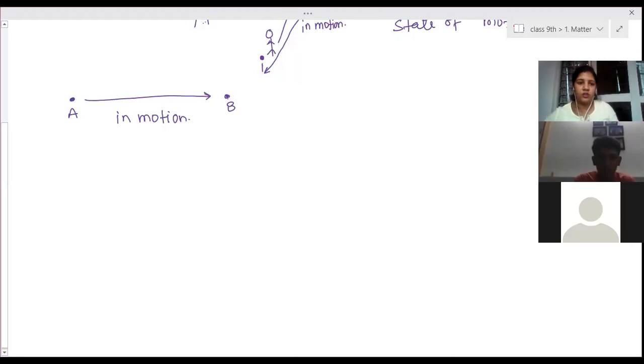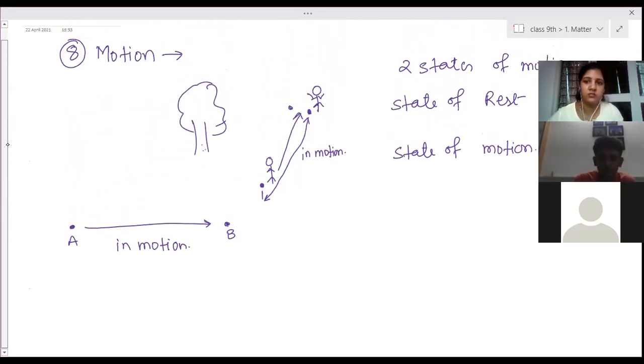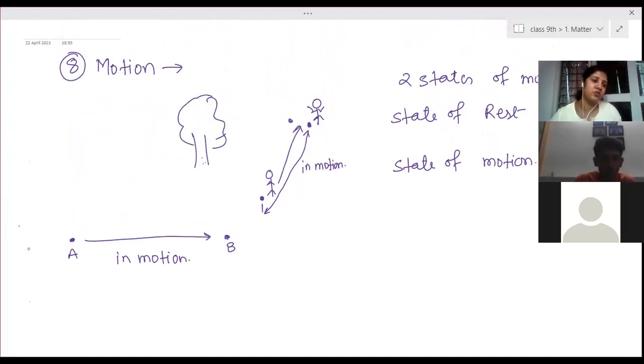Okay. So you have written what object is in the state of rest and motion means? Have you written these statements? No, you have not written anything.